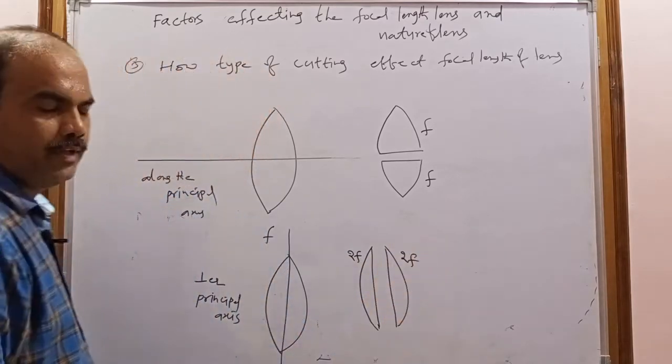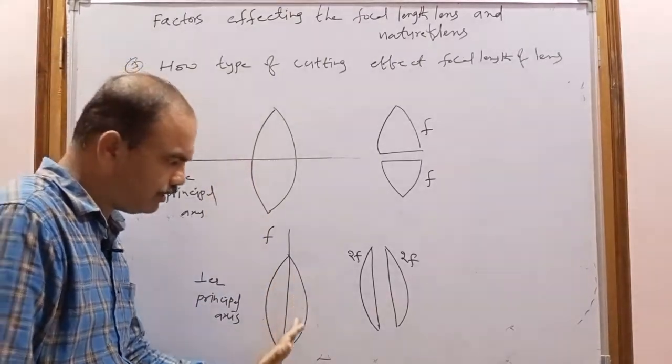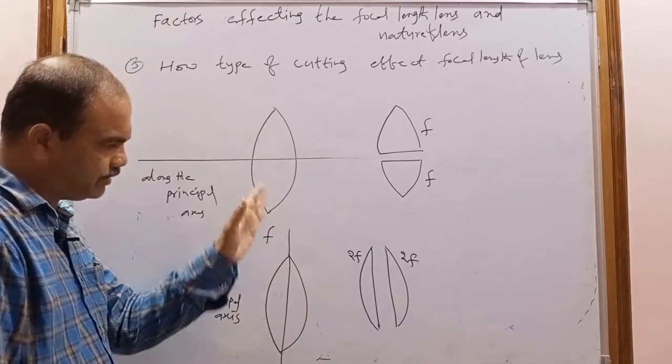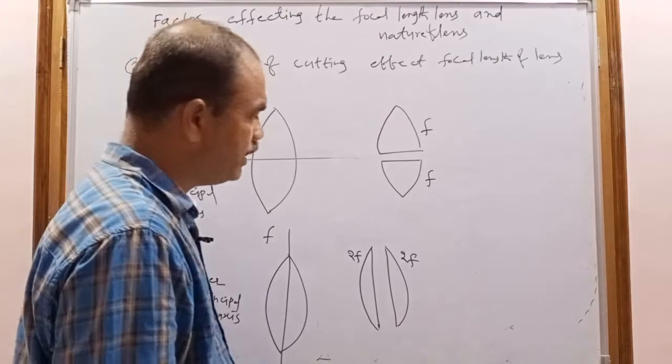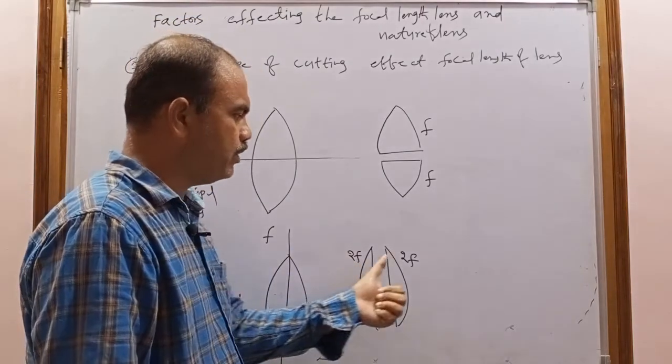And when will the focal length change? When we cut the lens along the principal axis, the focal length cannot change. If we cut perpendicular to the principal axis, the focal length will change. So now it is cut into two pieces, so the focal length becomes 2f, 2f.